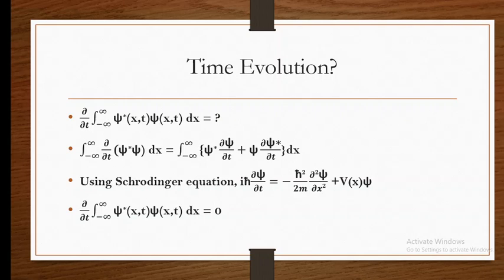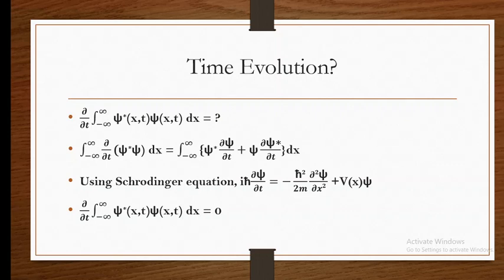And that's why we can say dou by dou t, that is the time rate of change of this integral from minus infinity to plus infinity of xi star into xi into dx, will be equal to 0. It means that with change of time the integral is not going to change; it is going to remain constant. The integral is constant, which is nothing but 1.